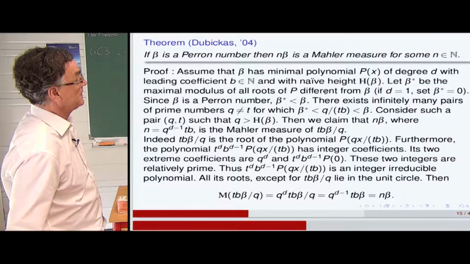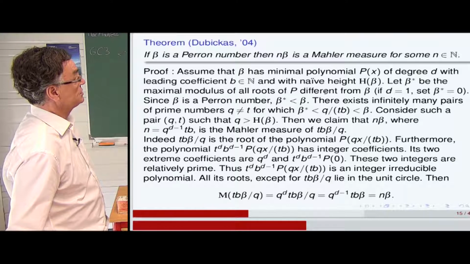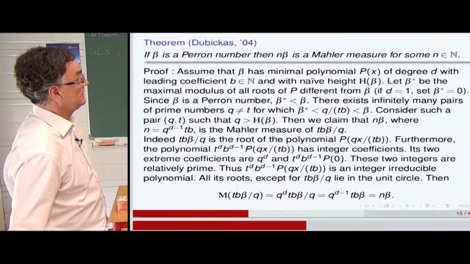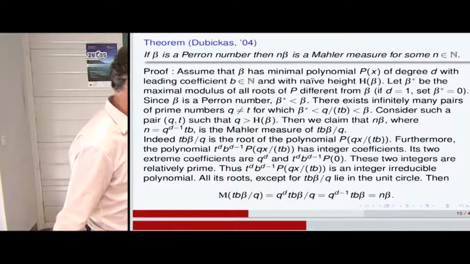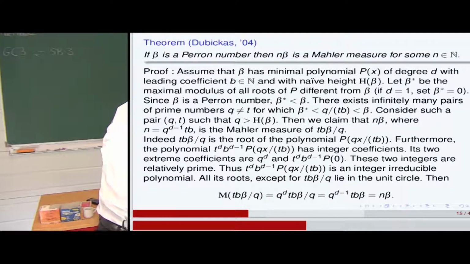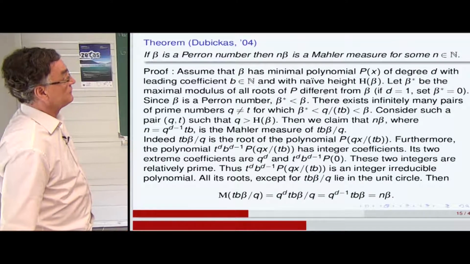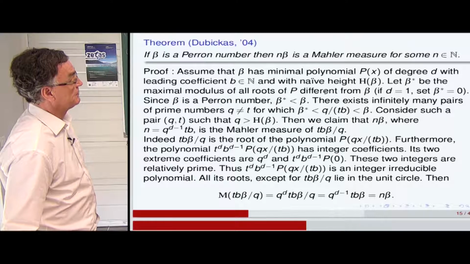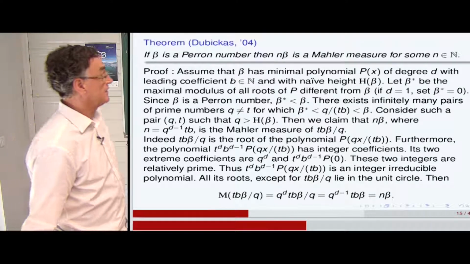So assume that beta has minimal polynomial p of degree d with a leading coefficient b, and with naive height h of beta. So h of beta is the maximum of the moduli of the coefficients. Let beta star be the maximal modulus of all the roots of p different from beta. So beta is a Perron number, so beta star is less than beta.